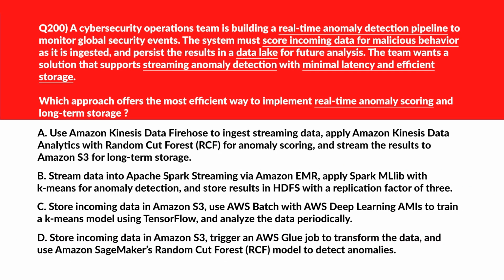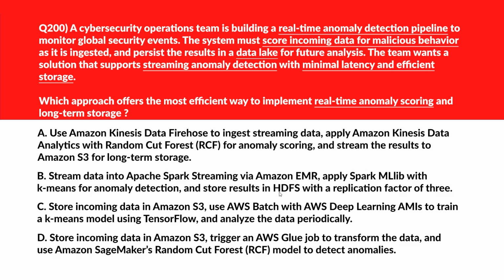Alrighty, now let's look at this question. This is all about real-time anomaly scoring. Option A, if you look, Kinesis Data Analytics with RCF, that is Random Cut Forest, enables streaming anomaly detection, while Firehose handles ingestion and delivery to S3 efficiently. Let's keep it. We'll move to B.